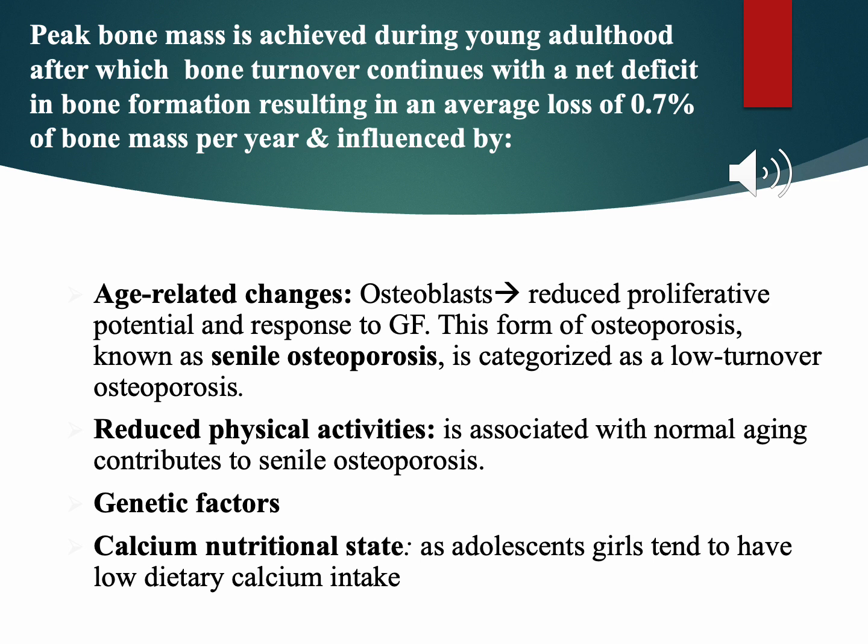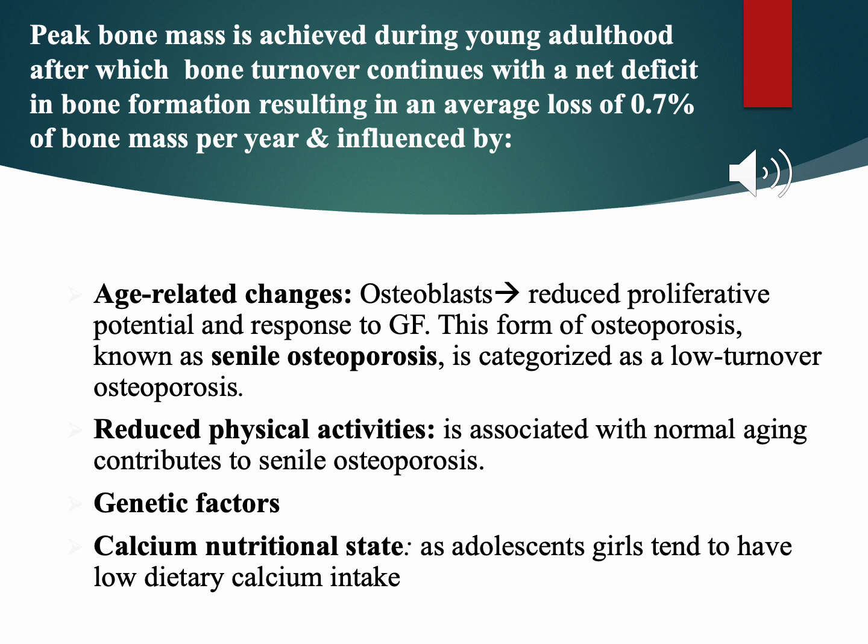So the osteoblast, with aging, will have reduced proliferative potential and reduced response to growth factors. This will result in a form of osteoporosis called senile osteoporosis. Senile osteoporosis is categorized as a low turnover osteoporosis because the problem is the decrease in the proliferative activity of the osteoblast, not increased osteoclastic activity that would increase turnover.